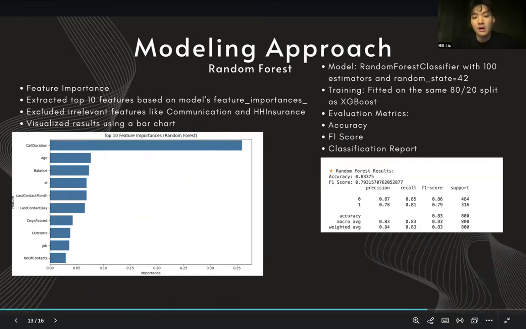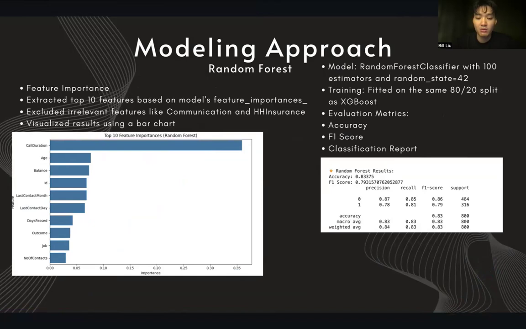Secondly, in order to compare with the previous modeling approach, I selected the random forest approach to do the same thing, extracting the top 10 features based on the model's feature importance. Like the previous one, we excluded irrelevant features like communication and household insurance. Basically the same, we fitted the data using the same 80/20 split as XGBoost. We also found the accuracy, F1 score, and classification report.